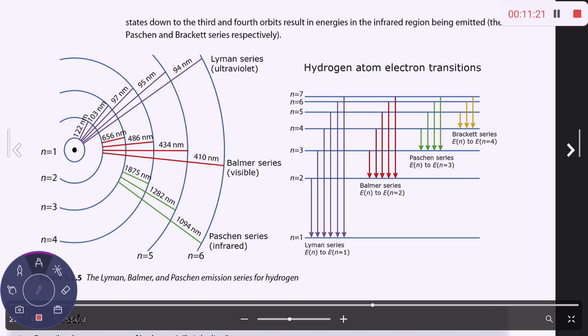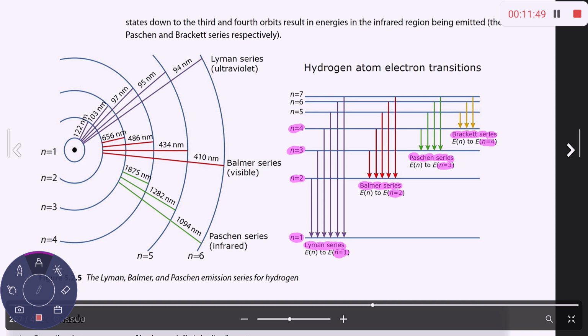Let me explain. Here you can see that all of these transitions are coming down to n equals 1. When the electrons all move down to the n equals 1 level, this is called the Lyman series. When they all come down to the n equals 2 level, this is called the Balmer series. Coming down to n equals 3 is called the Paschen series, and coming down to n equals 4 is called the Brackett series.